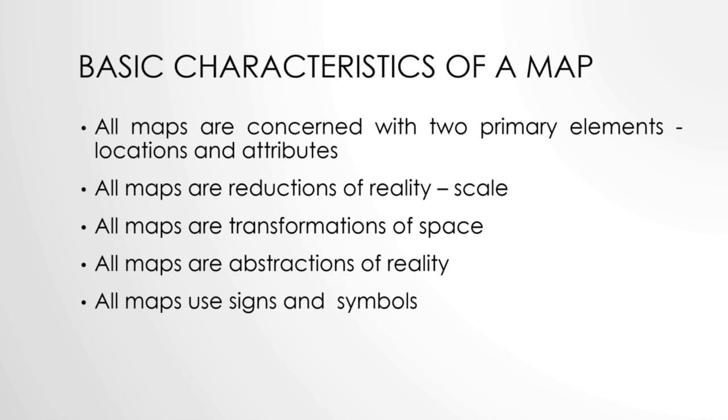All maps are abstractions of reality. Because of the infinite nature of our universe, it is impossible to capture all the complexity found in the real world. So they are abstractions of reality. Then finally, all maps use signs and symbols to represent the cultural as well as the physical features.